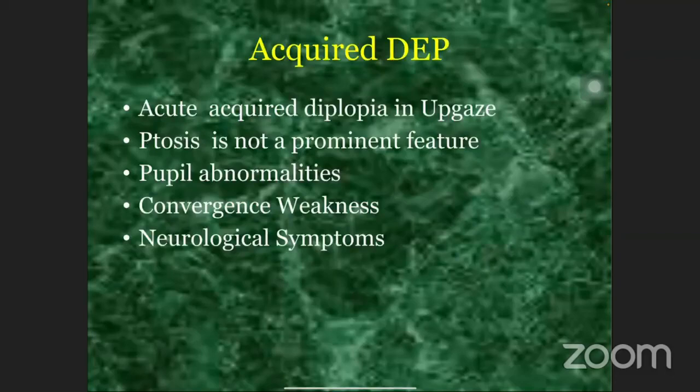We have to differentiate acquired DEP from the congenital DEP, which is required for the management. If there is acute acquired diplopia in upgaze, ptosis is not a very prominent feature of acquired DEP. Pupillary anomalies, convergence weakness, and neurological symptoms, if they are present, point towards acquired MED.